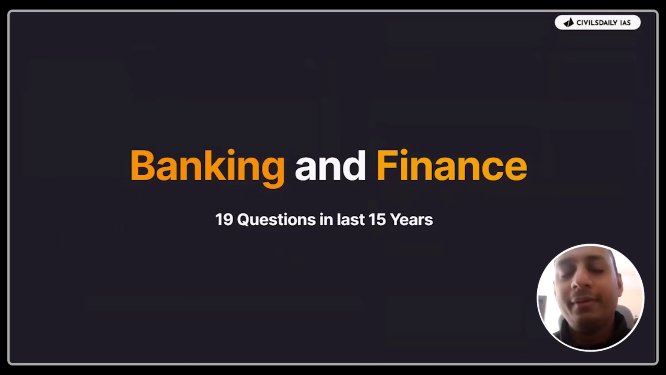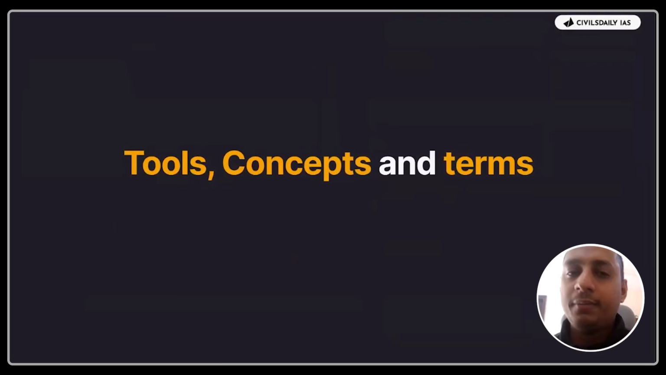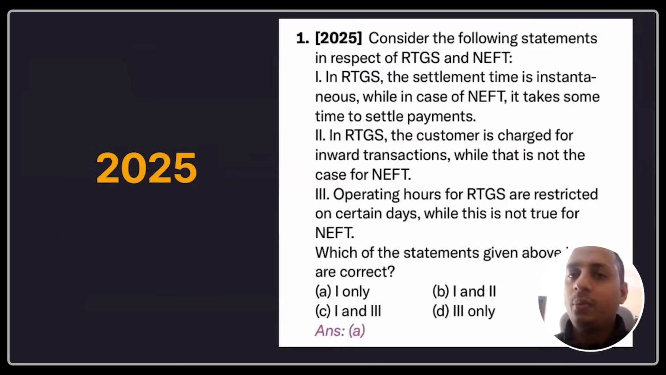Now, the most important topic regarding banking and finance: 19 questions asked in 15 years. First of all, it's very hard to predict what UPSC will ask in banking and finance. Okay. The first one is the different concepts, terms, or tools with respect to banking. As you can see here, in 2025, we had RTGS and NEFT. It was actually a sort of difficult question.